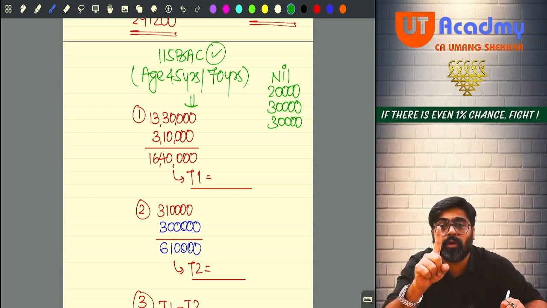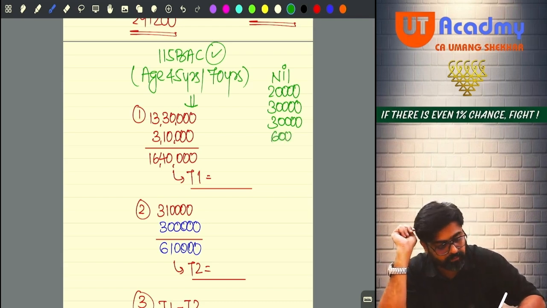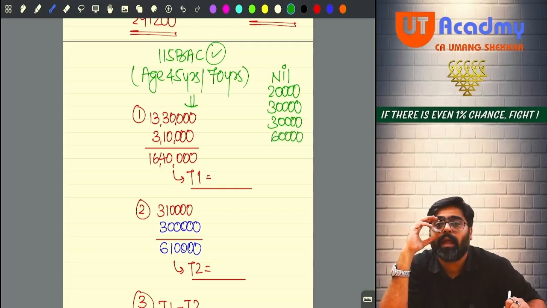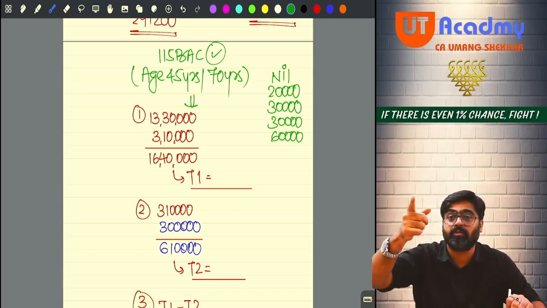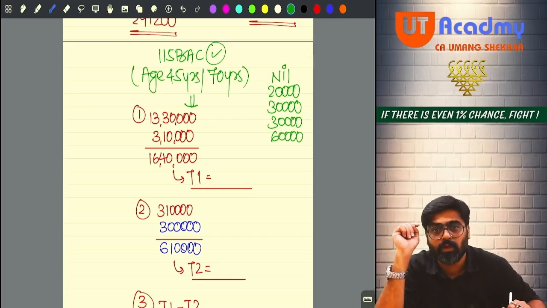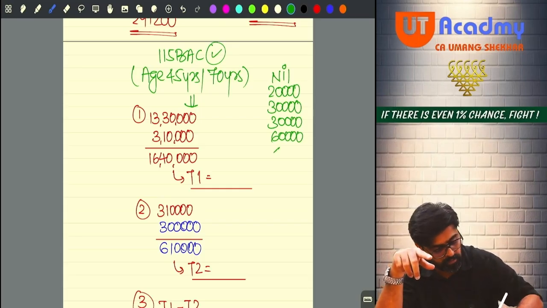On this 3 lakh, he is going to pay 20%, which will be 60,000. Done, sir? Any total income over and above 15 lakhs? Yes, sir. He is earning 1,40,000 more over and above 15 lakhs because his total income is 16,40,000. So on that 1,40,000, he will calculate what? 30%. So that will be 42,000.